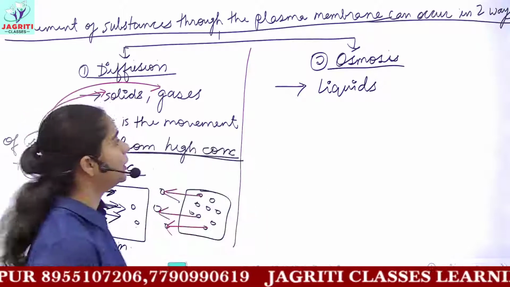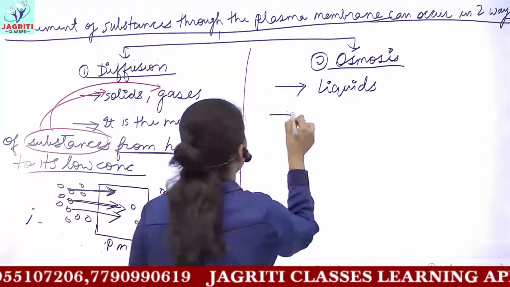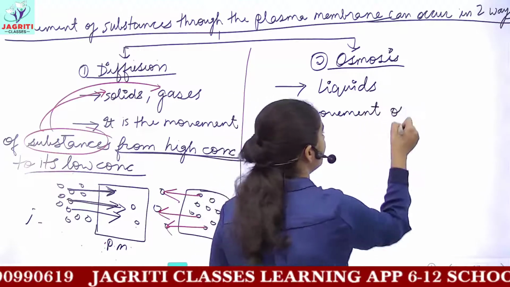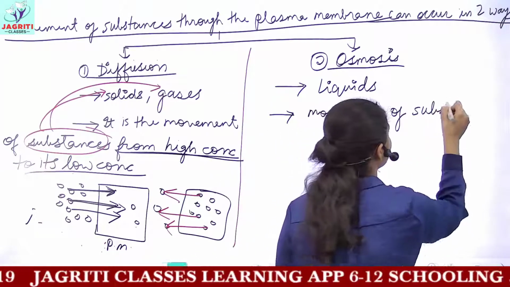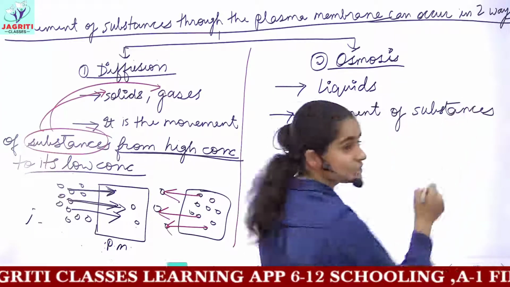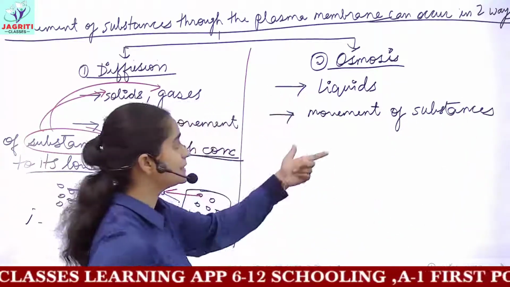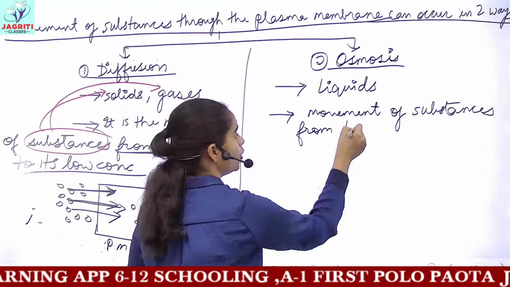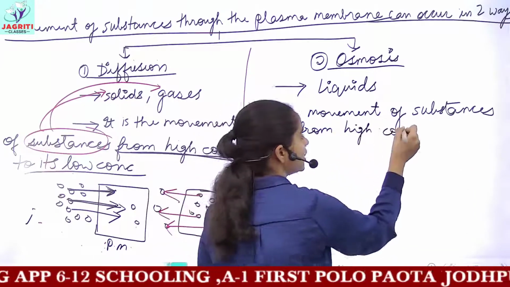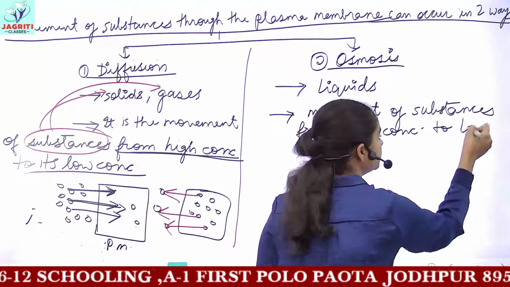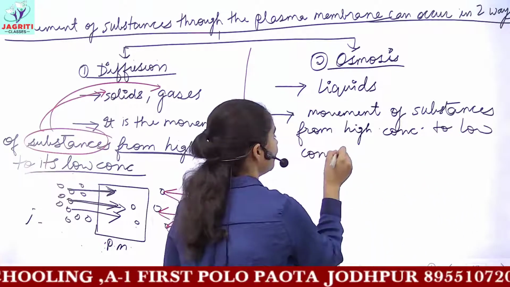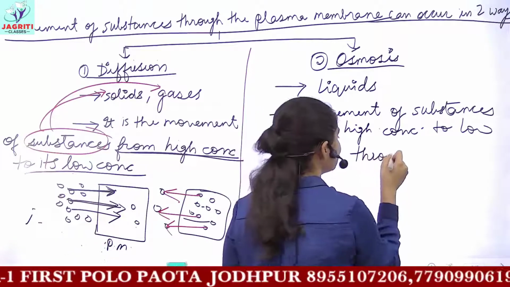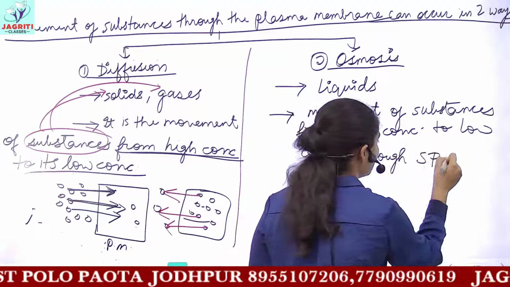Talking about liquids, what do we have? It is the movement of substances. Substances or materials here refer to the liquid substances. So osmosis is the movement of substances from higher concentration to low concentration, but here one term is included, that is through a semi-permeable membrane.